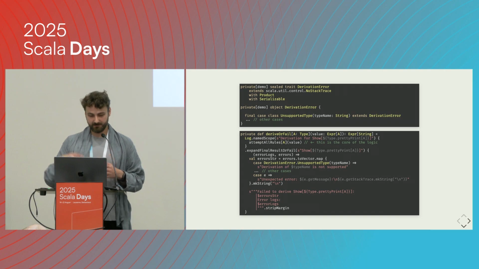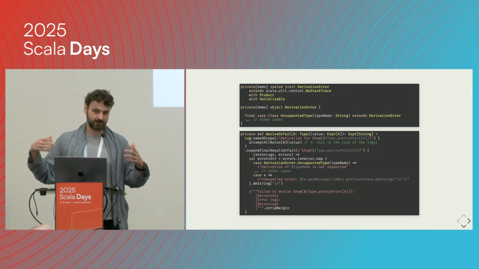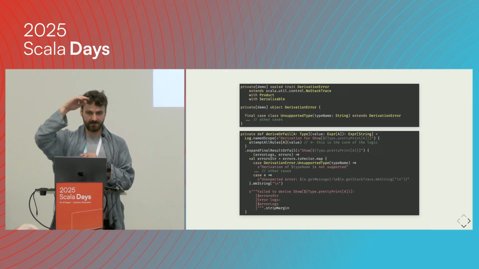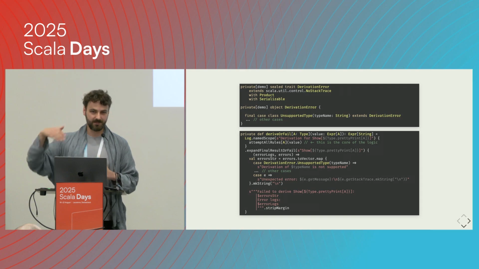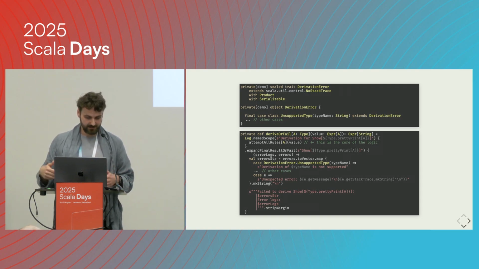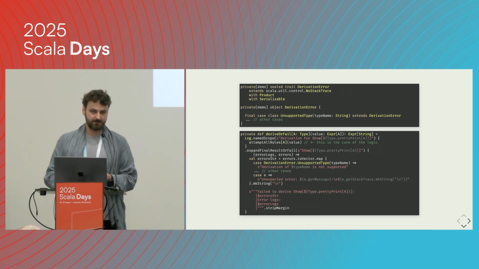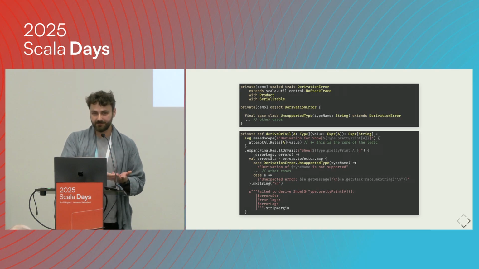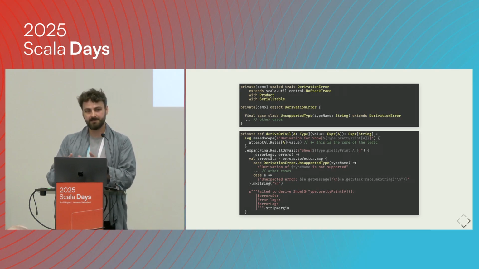We have this one single method which would generate the expression or error, and then we can say, okay, I want to generate this expression inside a name scope, so that it will be nicely indented if we wanted to print the logs. And then once I get the result in the form of MIO of expression, I would either get the expression or I would prepare some nice pretty-printed message.